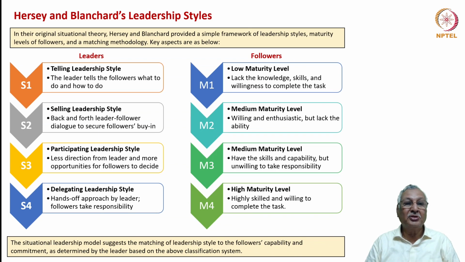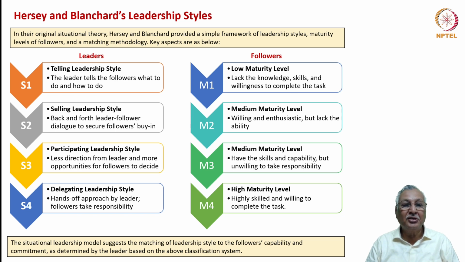So, the leadership style, as per the Hersey and Blanchard's theory, is as follows. There are four types of leadership styles and there are four types of followers. The leadership styles vary depending upon the types of followers the leader has in his team. S1 is the telling leadership style. It is akin to the task-oriented leadership style. That is, the leader tells the followers what to do and how to do.